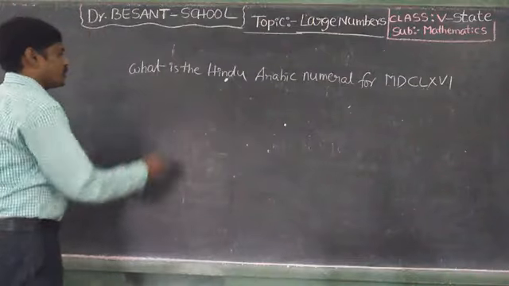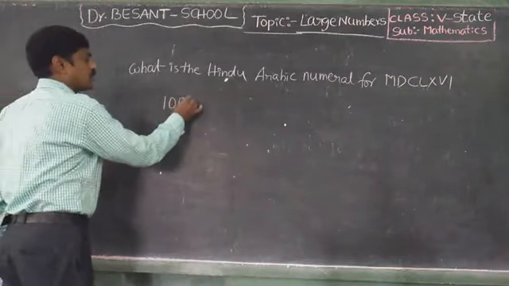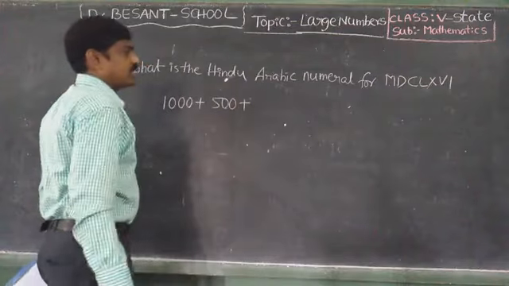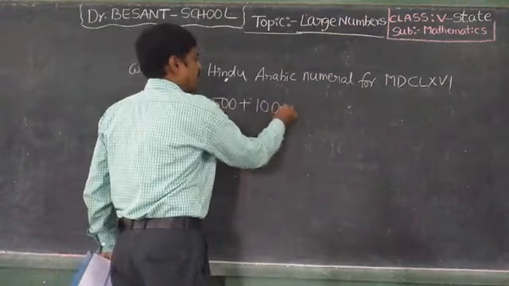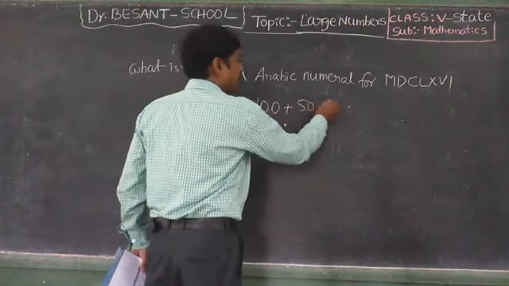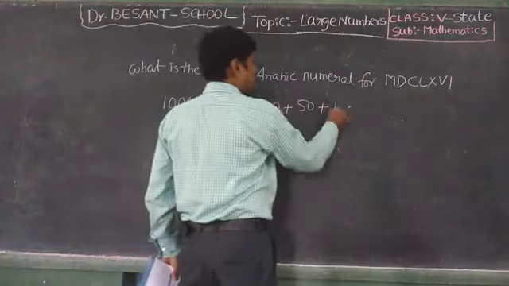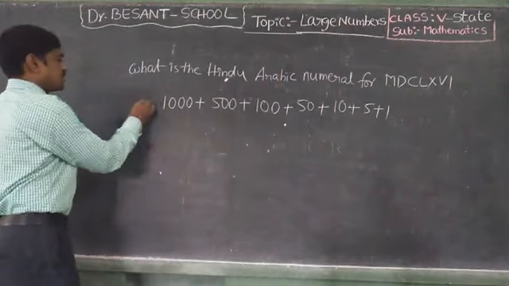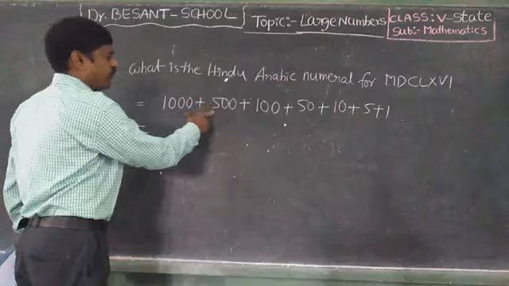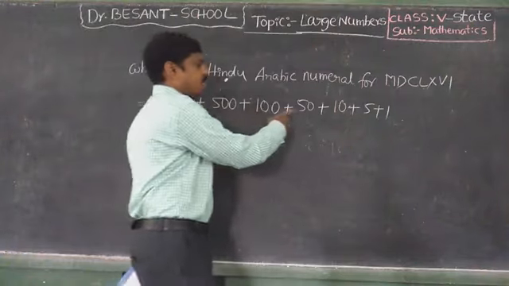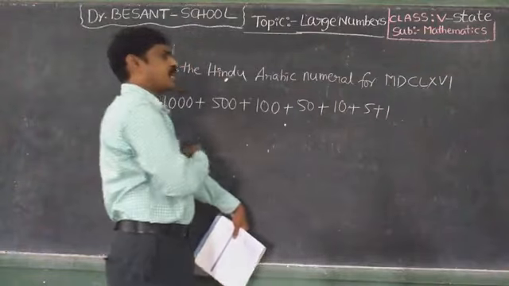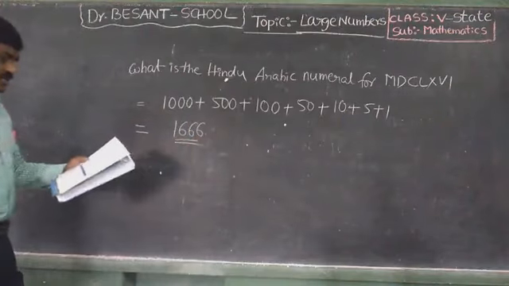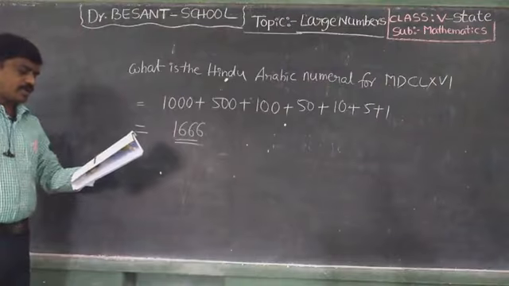Then M 1000, D 500, C 100, L 50, X 10. This is 5 plus 1, VI. That is equal to 1000, 1500, 1600, 1650, 1660, 1666. 1666. Okay, next.